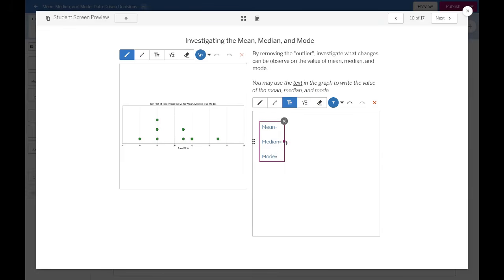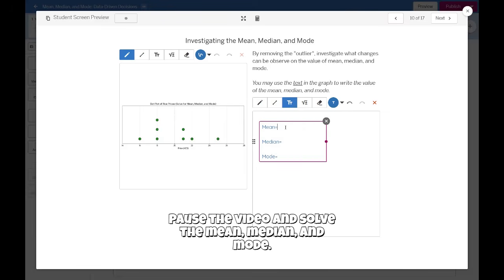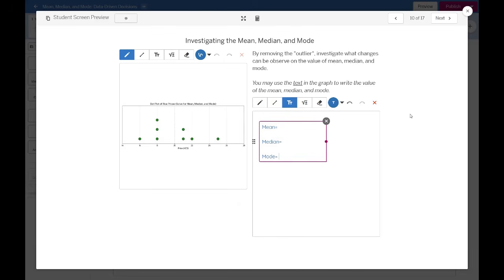Based on this scenario, we can see that the mean will be different, maybe. The median will be different, maybe. And the mode, we can clearly see that it is still the same most common number, which is 18. So with or without an outlier, the mode is still the same. How about the median? Let's try to figure it out. Let's check by listing our data.